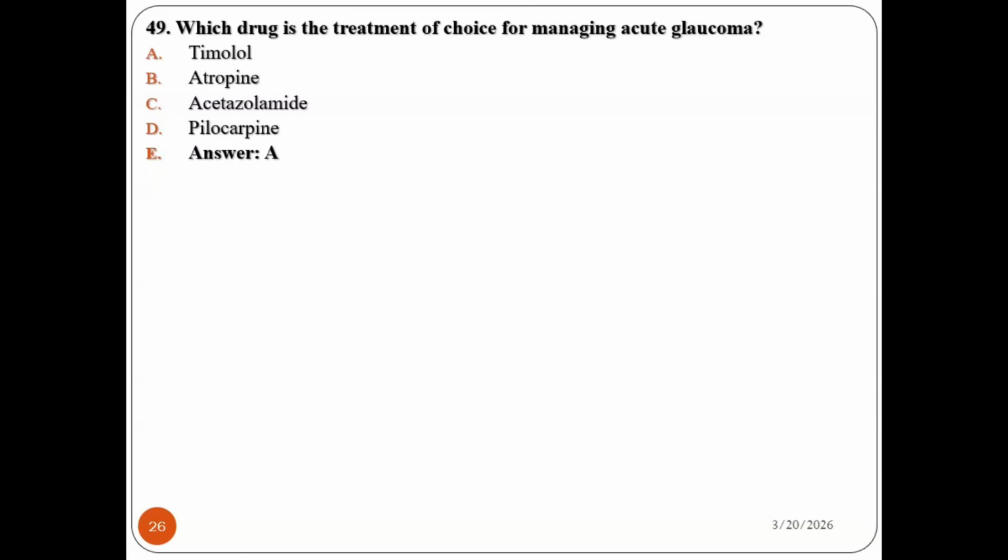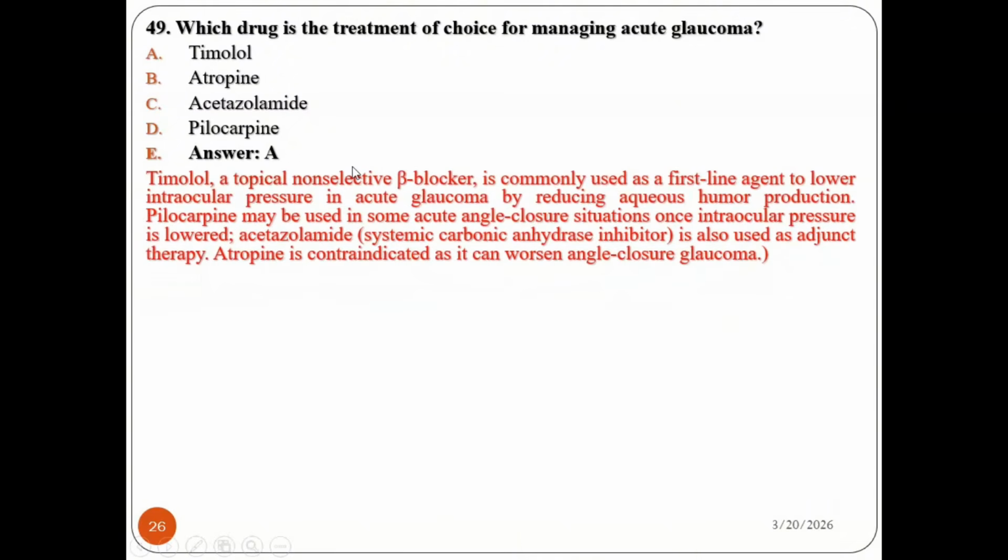I'm sure you say timolol, because timolol is a topical non-selective beta blocker and is commonly used as a first-line agent to lower intraocular pressure in acute glaucoma by reducing aqueous humor production. Pilocarpine may be used in some acute angle closure situations once intraocular pressure is lower. Acetazolamide is a systemic carbonic anhydrase inhibitor, also used as adjuvant therapy. Atropine is contraindicated as it worsens angle closure glaucoma. So timolol is the best answer, which can be used for managing acute glaucoma.